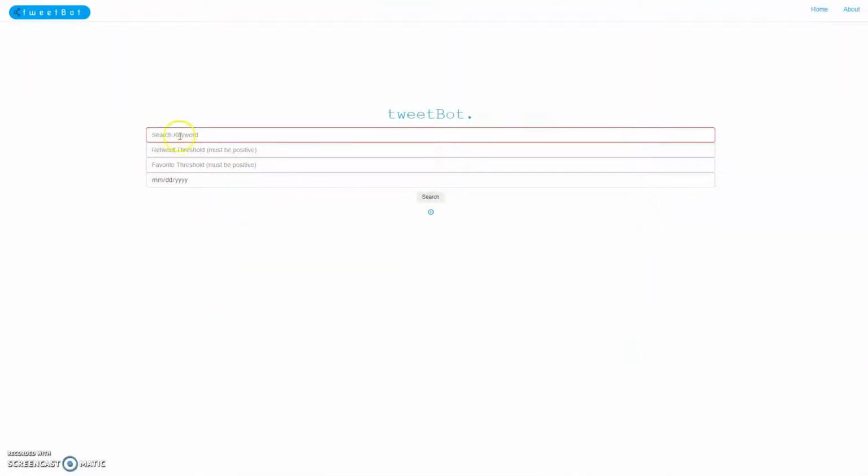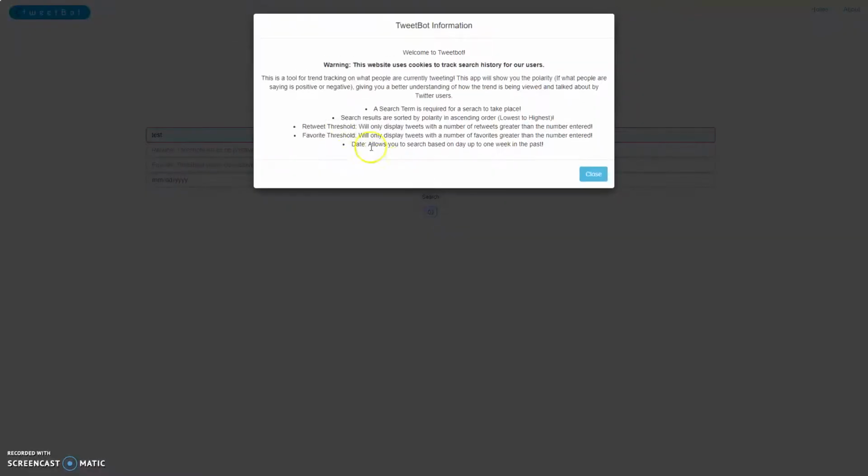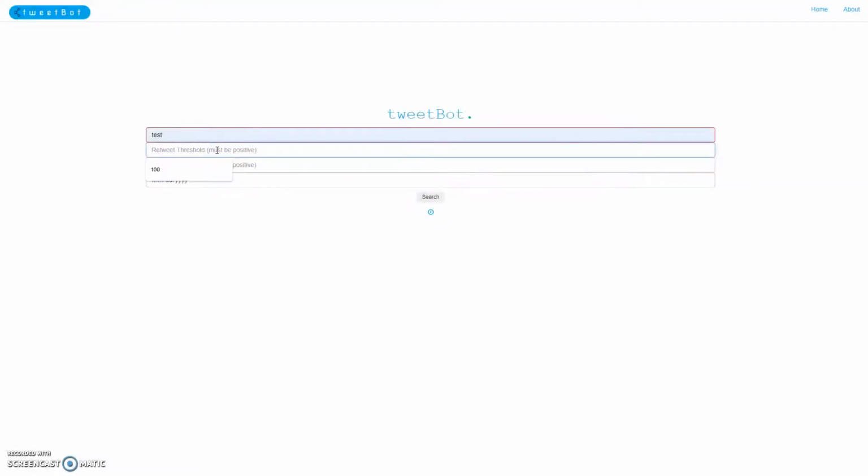And then for our final thing, we have advanced searches. These are searches that go a little bit past just a search term. You also have a retweet threshold, which will only display tweets with a number of retweets greater than the number entered, and a favorite threshold, which is the same thing just with favorites or likes, and then a date, which will show you any tweets up to that date. So we'll give that a test. We'll just do 100 retweets, 200 favorites, and then we'll do everything up to 4/21/2020.